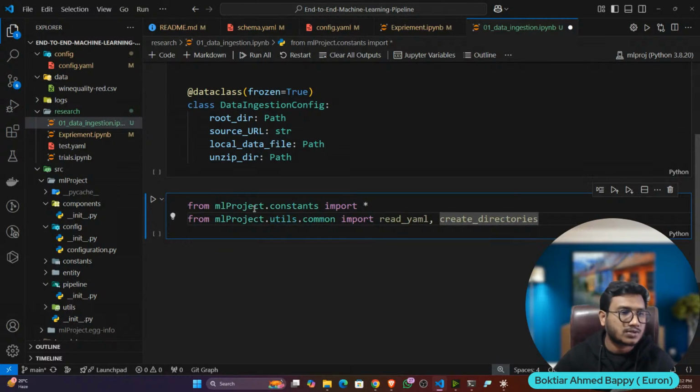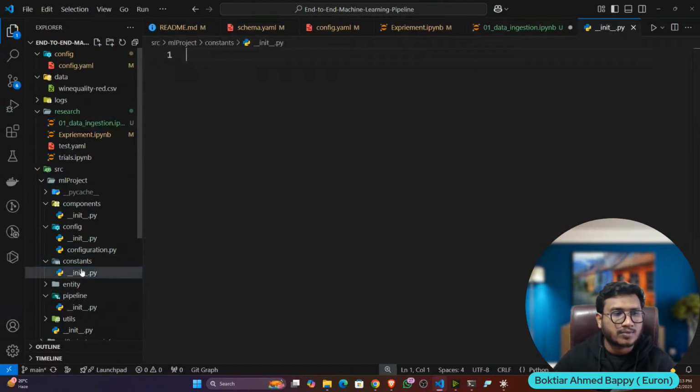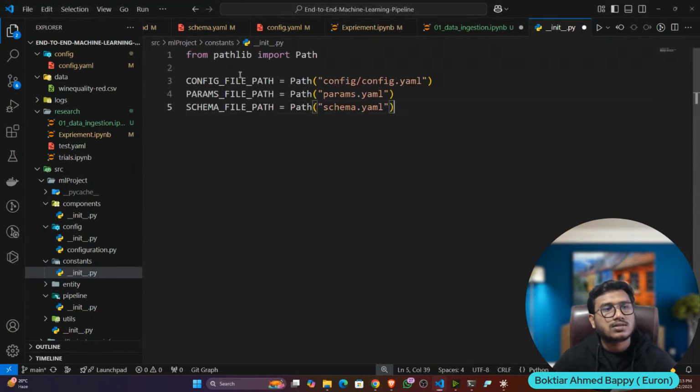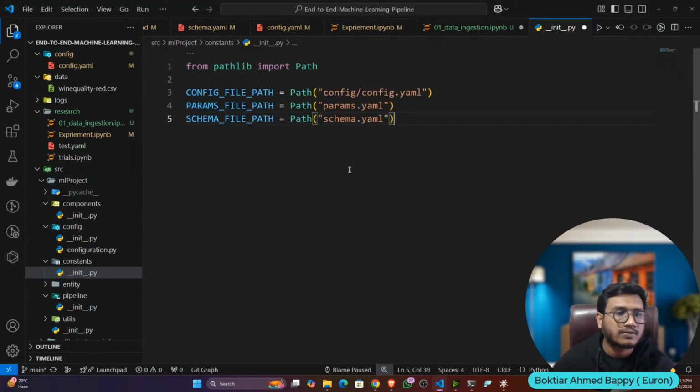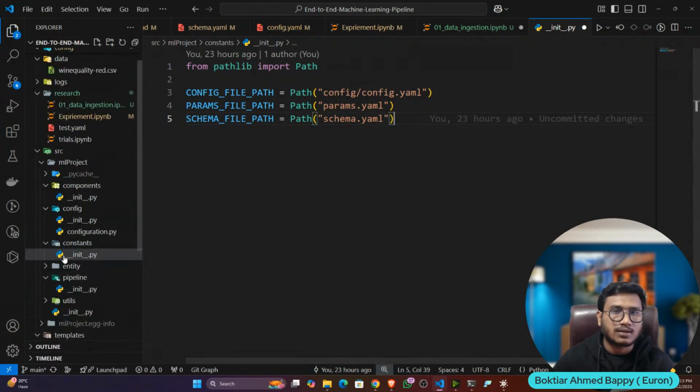For this, I need some utility function. So first of all, I'm importing constant. There is a file I have created called constant. Let me show you. This is the constant. Inside that I have one constructor. Let me open it up. This file is empty. First of all, let's define the constant. See, this constant will return the path of the YAML file. So I have three YAML files: config.yaml, params.yaml, as well as schema.yaml. All the YAML file paths I'm returning from here.